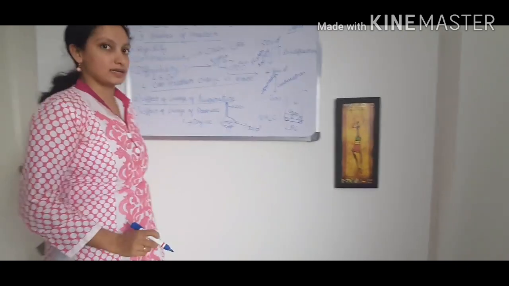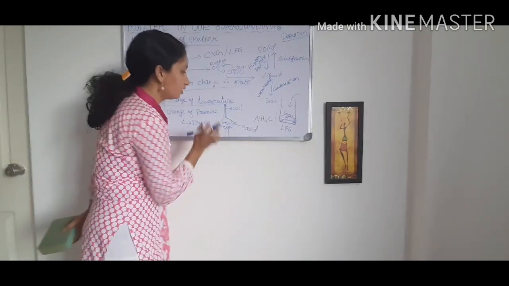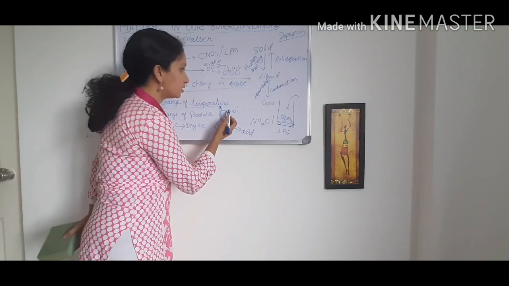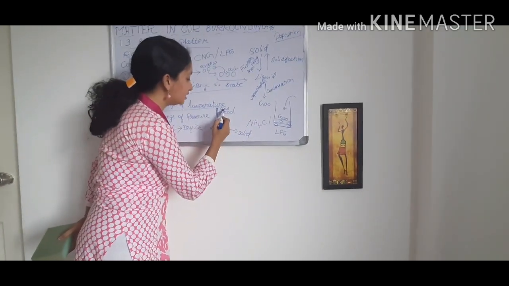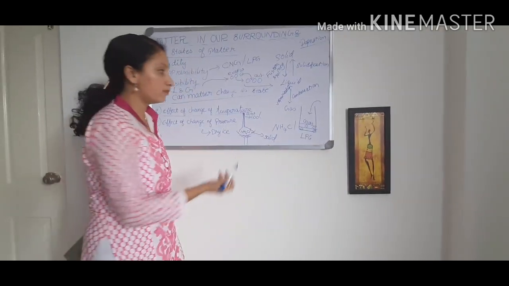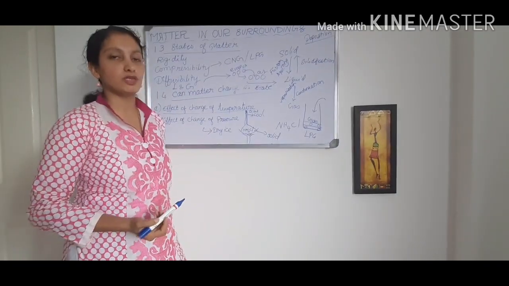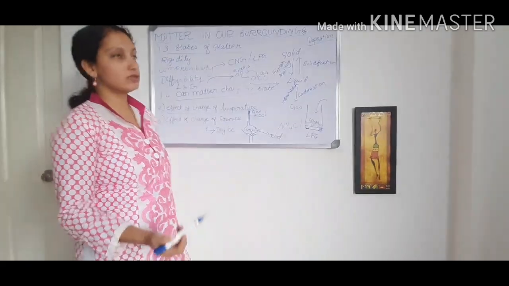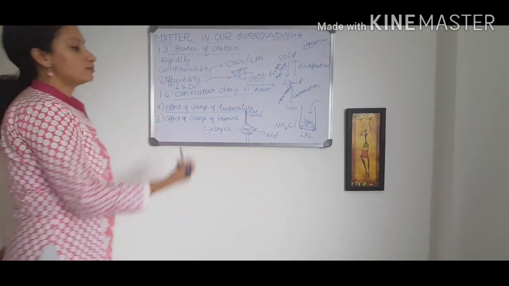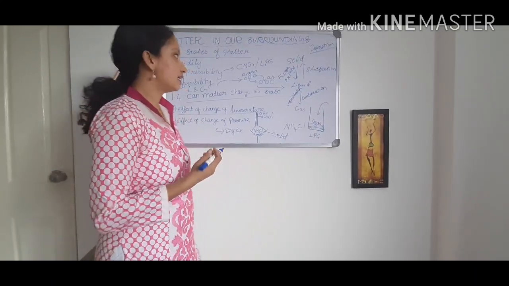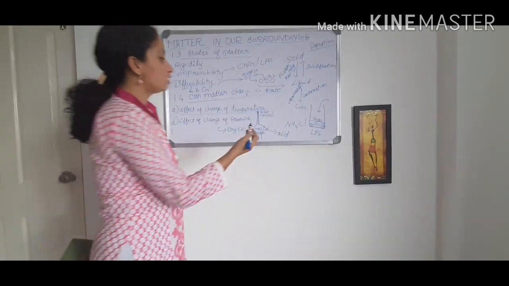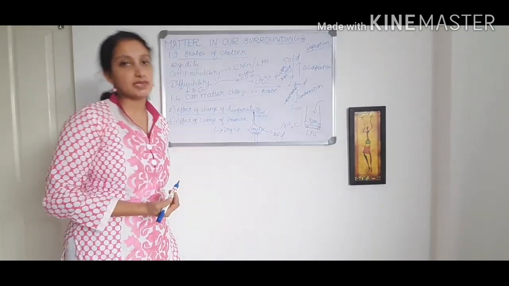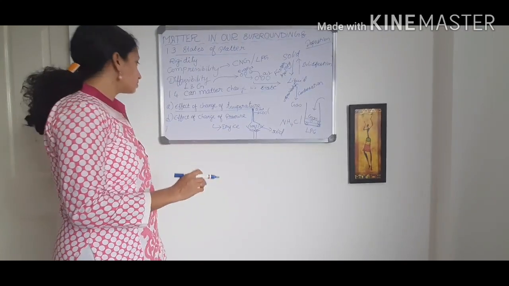It is cooling, because heat is here only. Because of the cooling process, what happens? The gas is changing back to the solid form. Changing back by the process called deposition. So you can give an example: ammonium chloride or camphor is an example for the sublimation process, and for deposition you can give ammonium chloride as an example.